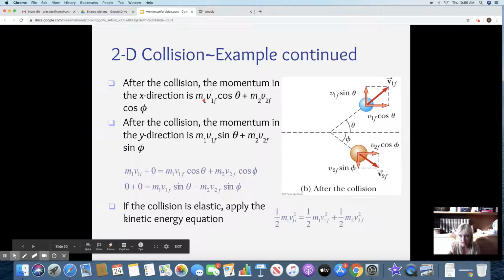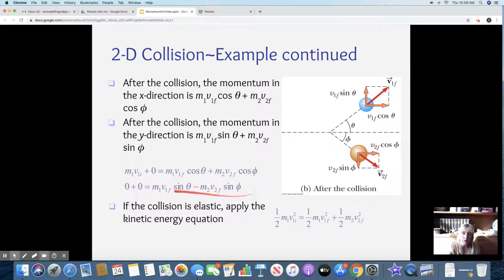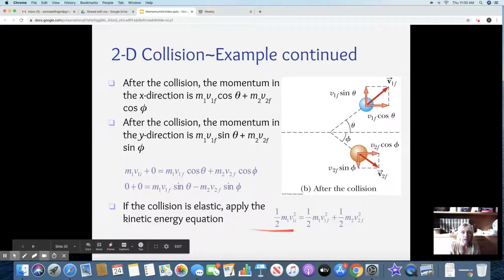We have, this is the same thing you saw before, but now we're adding in the angles. We have our vectors, all right? And we have theta here and we have phi here, and we just use two different symbols because we have two different angles and you got to keep track of them. So again, the same exact equation you saw before. We have 0 for the y direction because that was the initial. There was nothing in the y direction. And ignore the energy equation here, all right? Just ignore this. We're going to get to that for the next lecture. So, all right, next lecture we'll hit that.